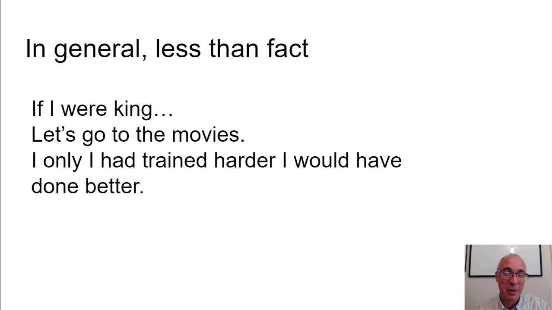Oh, and this is what I mean when we don't have a perfect subjunctive in English. We use this all the time, but we don't call it the subjunctive. If only I had trained harder, but I didn't. I would have done better, but I didn't. So it's not like I trained harder and I did better, which would be the perfect English indicative. But that's not what you're saying in this English sentence. You're saying something that is just below a fact, just slightly different from the indicative mood. And this is what we're talking about.